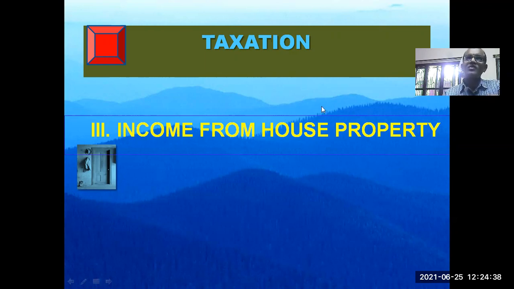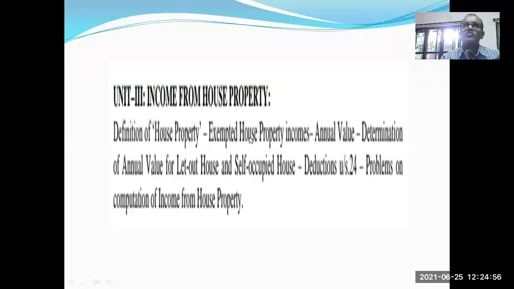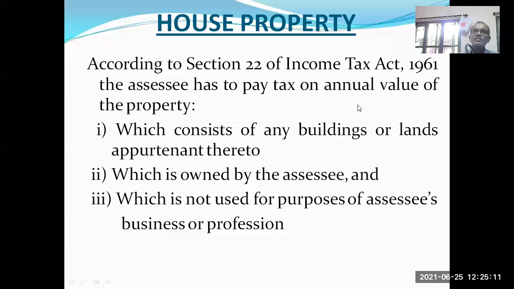We are in the third unit, that is income from house property. In the previous class, I introduced you to the concepts of house property. What is house property? I also mentioned the syllabus in the previous class. In the introductory class, I gave you in simple terms what is the meaning of a house.